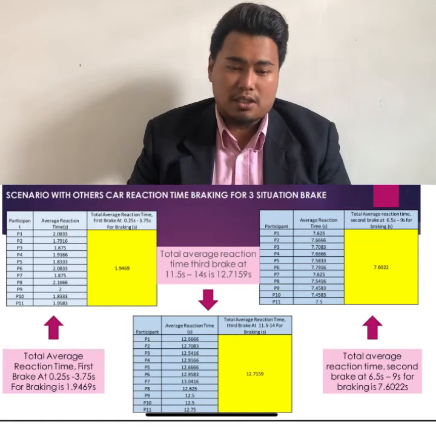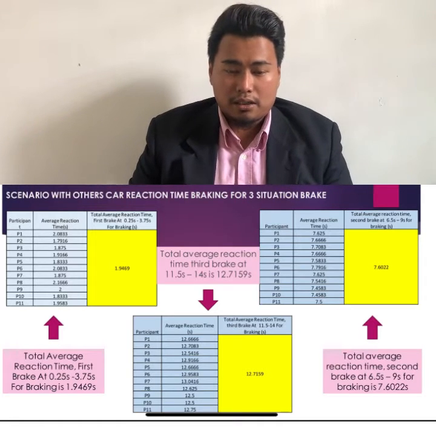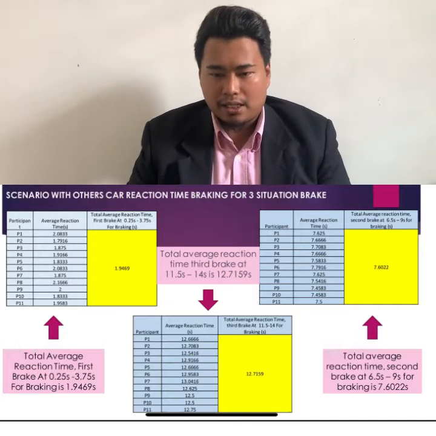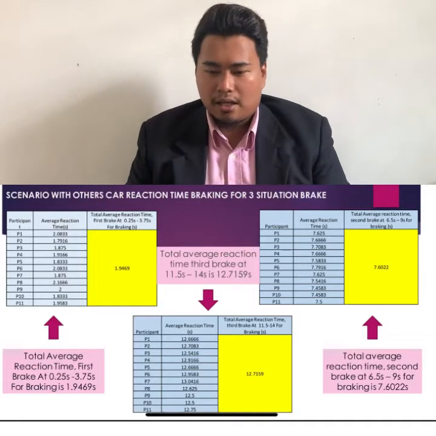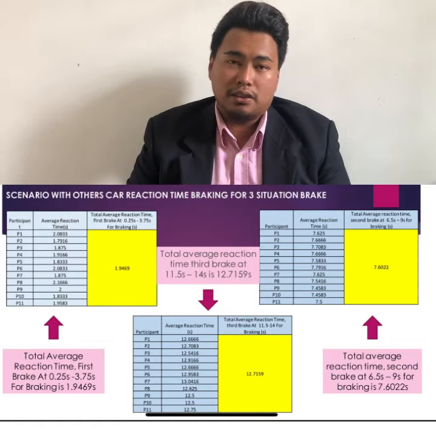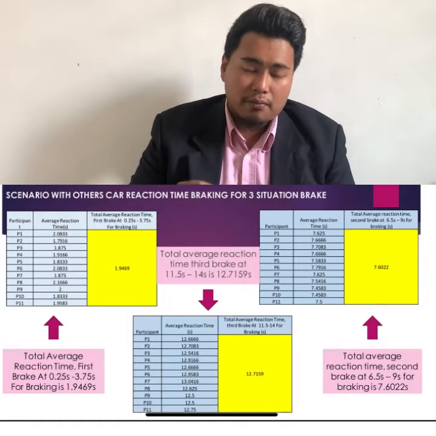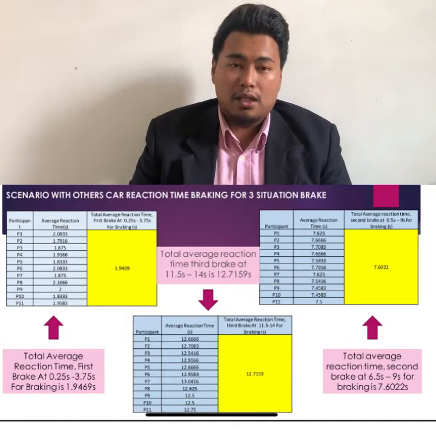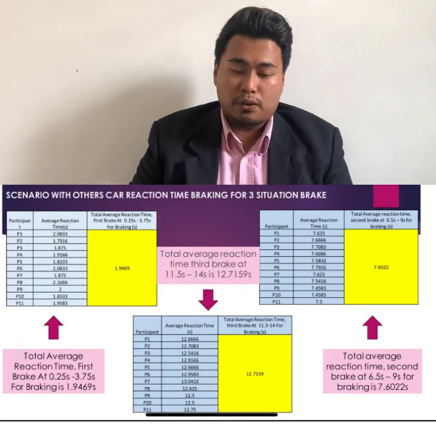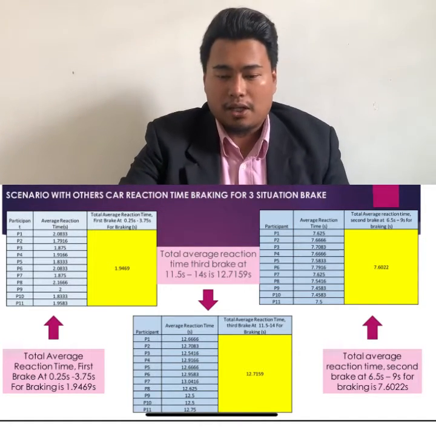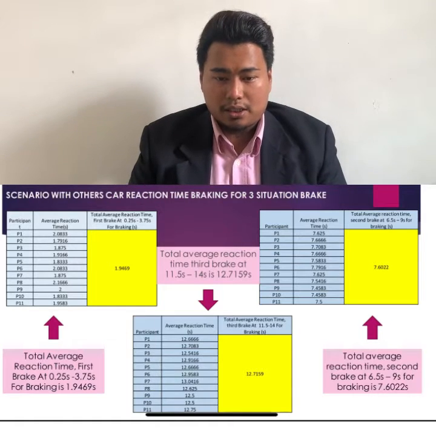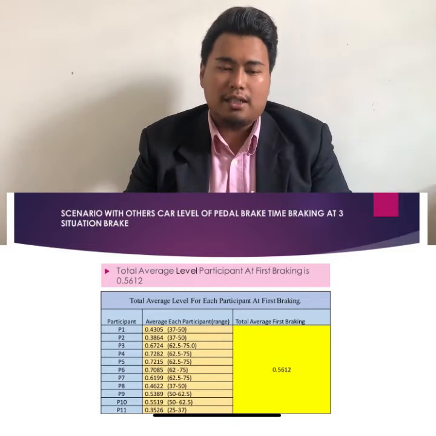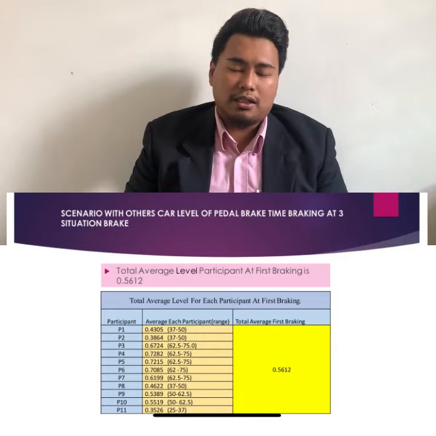So the first braking, the average time is 1.649 seconds, and the second average is 7.602 seconds, and the third is 12.7159. Okay, next, the first scenario at the level is the second result in this scenario.